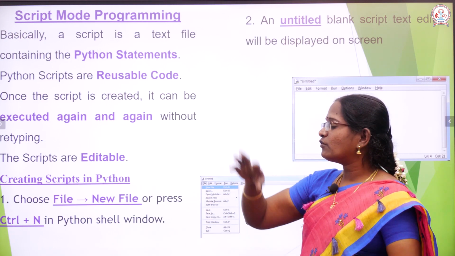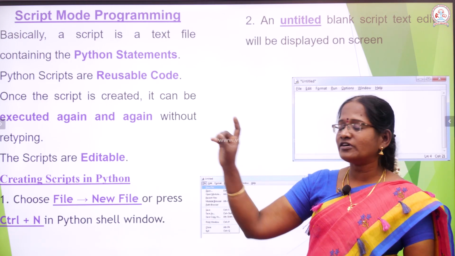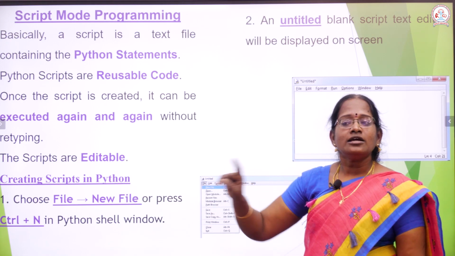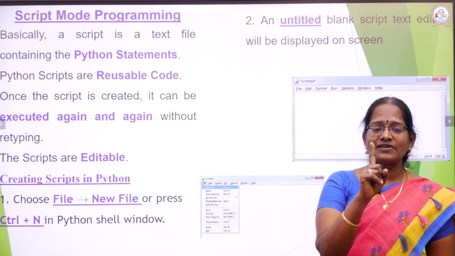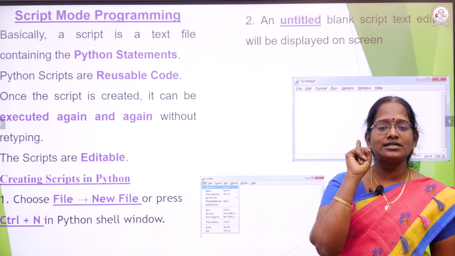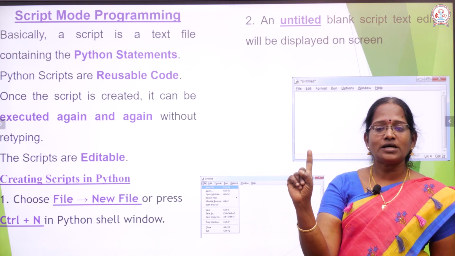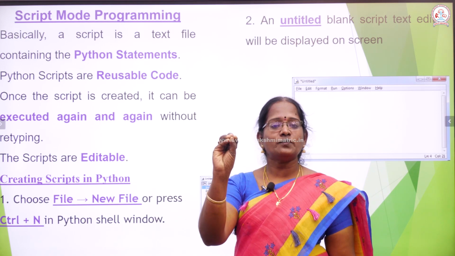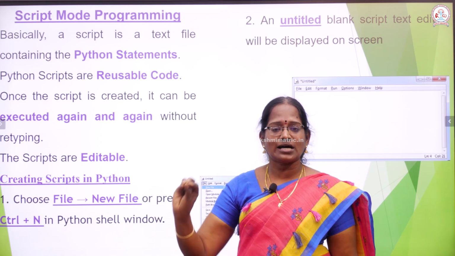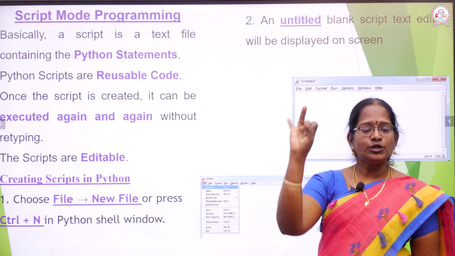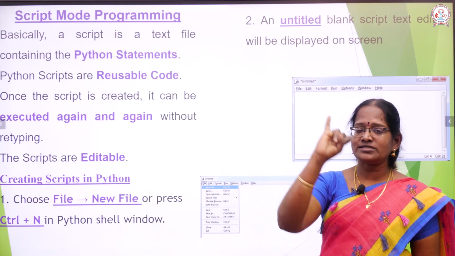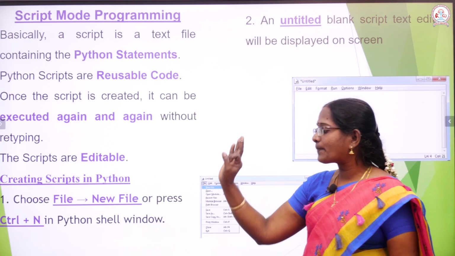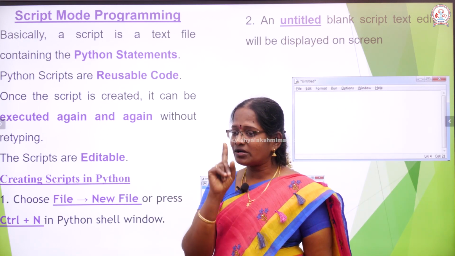If you want to open script mode, first you give the command File, New. There are two different ways. The first way is to choose or enter the command. It's an important one-mark question. To open script mode, you choose the command File, New File: go to the File menu, then choose New File.